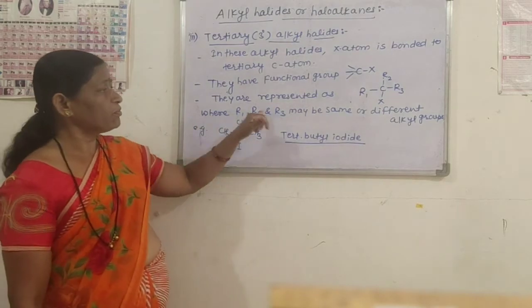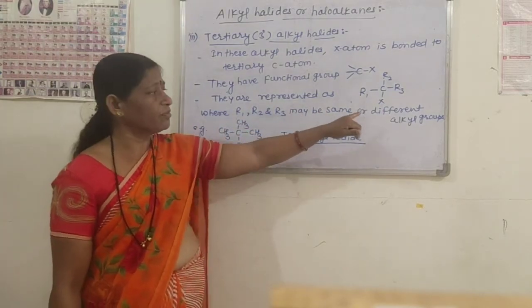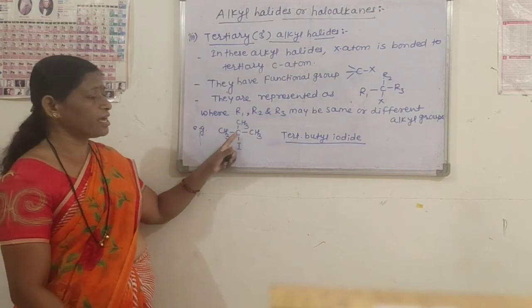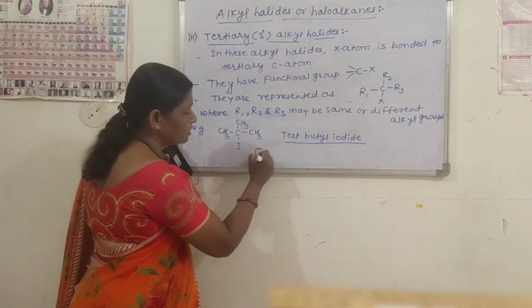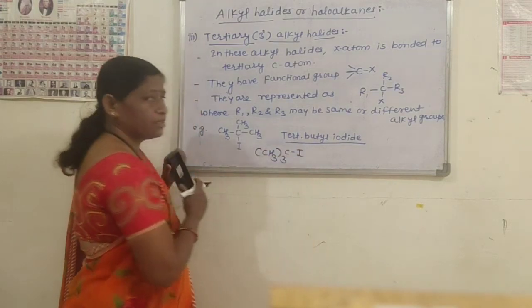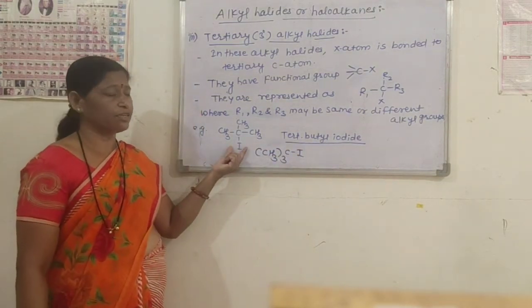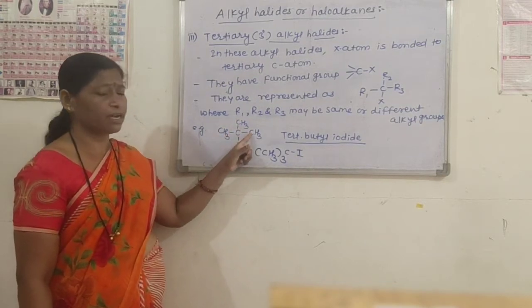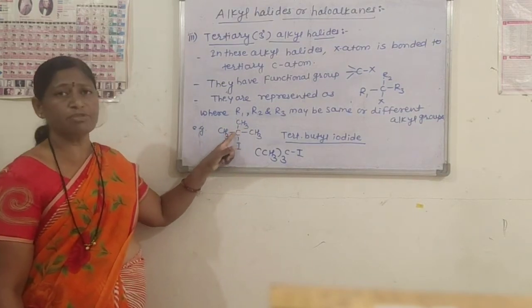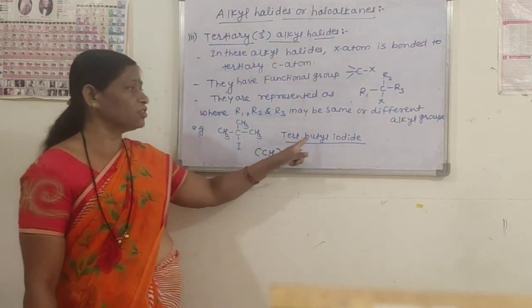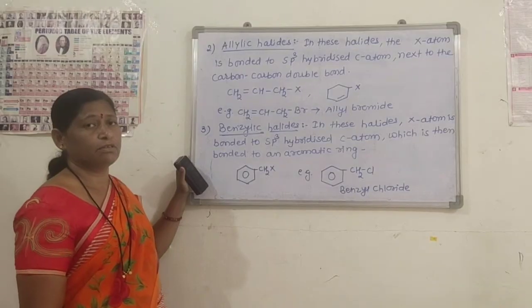Where R1, R2 and R3 may be the same or different alkyl groups. For example, (CH3)3CI. This halogen atom, iodine, is attached to this carbon atom which is bonded to 3 other carbon atoms. Therefore this carbon atom is called tertiary carbon atom, and name of this compound is tertiary butyl iodide.